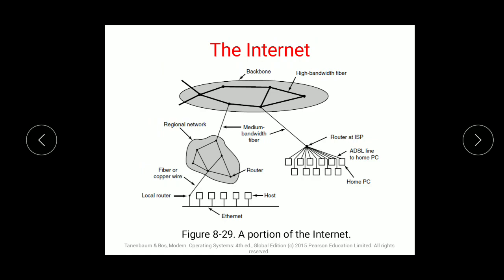You have a regional network, you have local routers and hosts, you have the backbone, that is high bandwidth fiber which is going to carry the communication, and then you have the router and ISP. So this is a portion of the internet and how it is working. Medium bandwidth fiber, then the regional network, your normal network, where the home PC is connected. So your internet can be connected to multiple things: your home network, systems, organizations, everywhere.